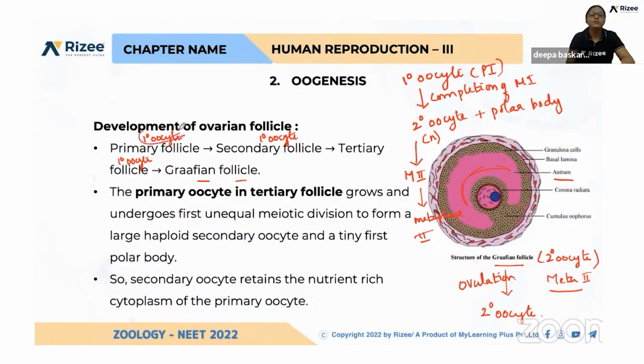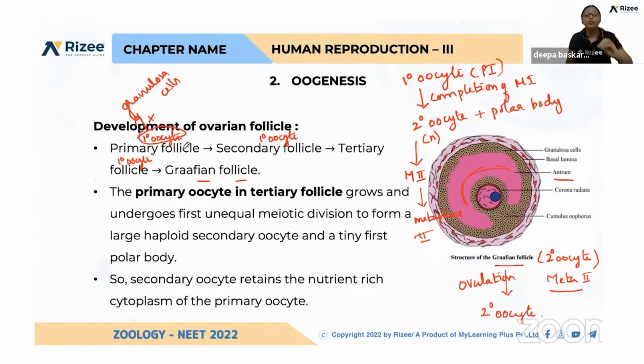A primary oocyte surrounded by granulosa cells. Got it? So many primary follicles are present at the time of birth, about 4 lakhs per ovary. But from birth to puberty, so many oocytes get degenerated.